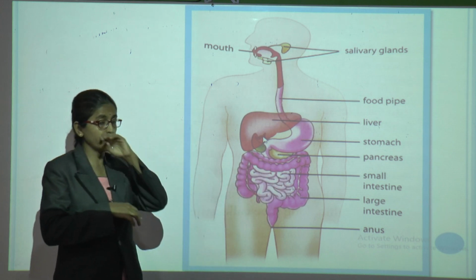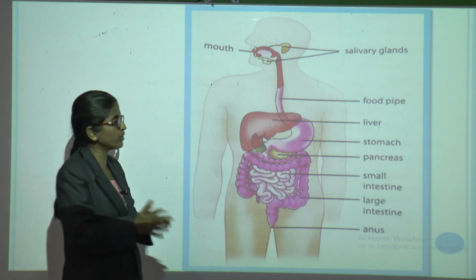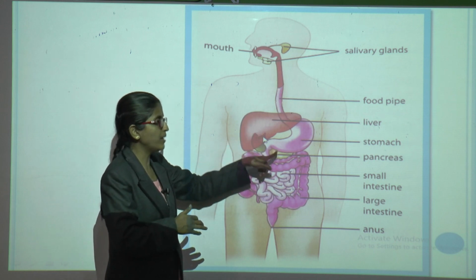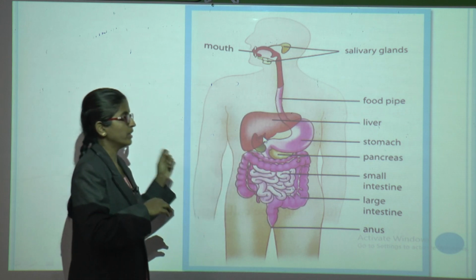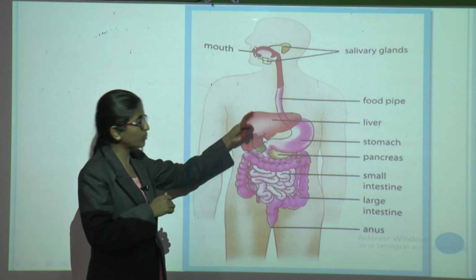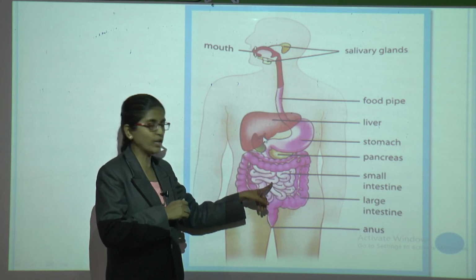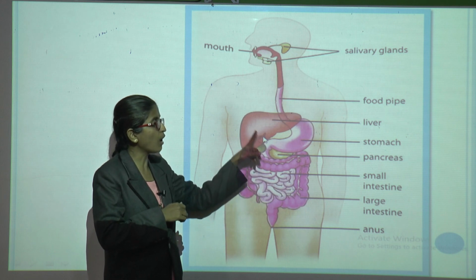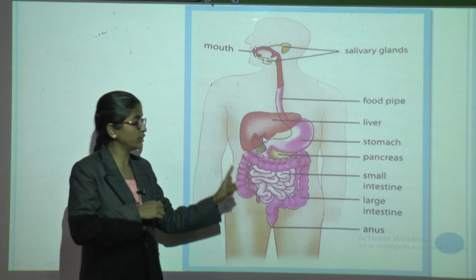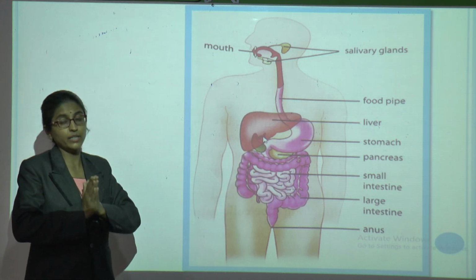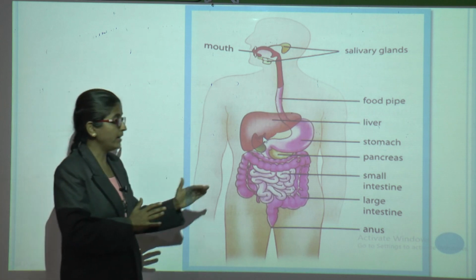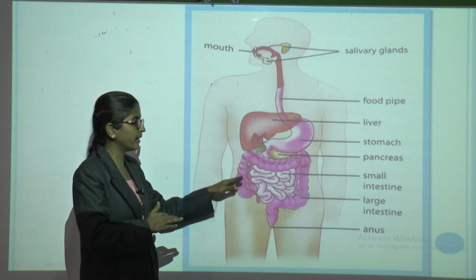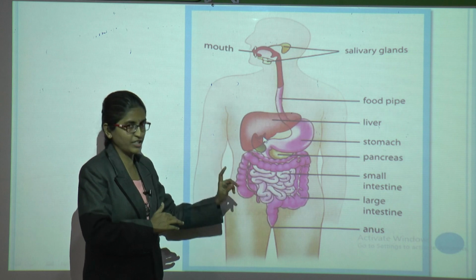Then the food passes into the small intestine. In the small intestine also certain juices are produced, and even the liver and pancreas produce digestive juice, and that is poured into the small intestine. So the food gets mixed with all these digestive juices, and digestion completes here, and undigested food enters the large intestine.